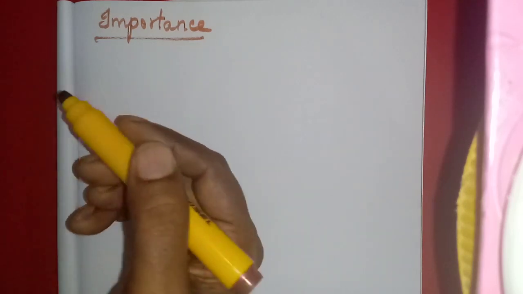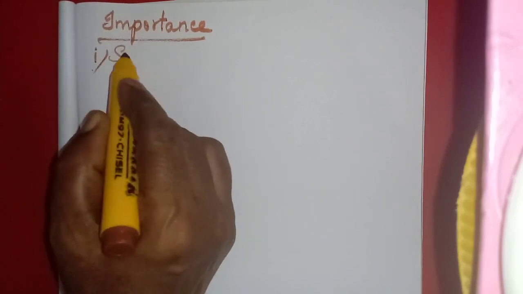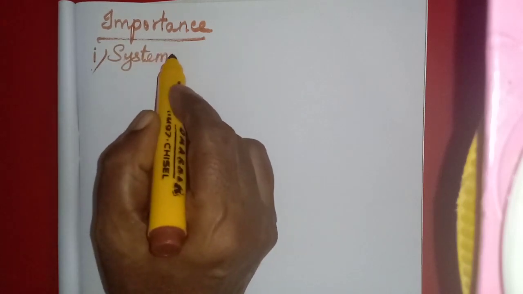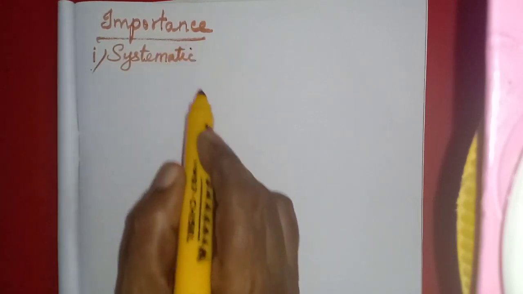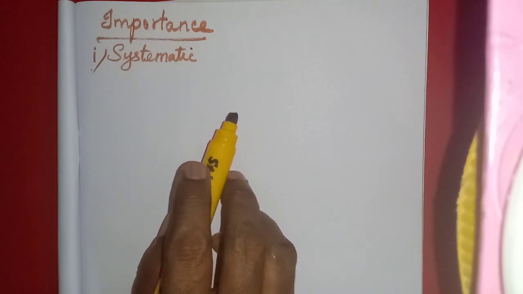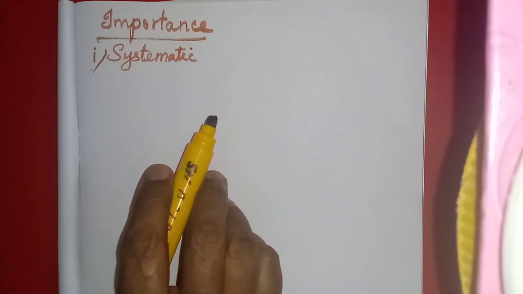The first one, what is its importance, is systematic records. There also we have studied measurement, isn't it? There also we studied systematic recording of transactions in the books of accounts, then posting them in the ledger and preparing final accounts. The same thing only here also.